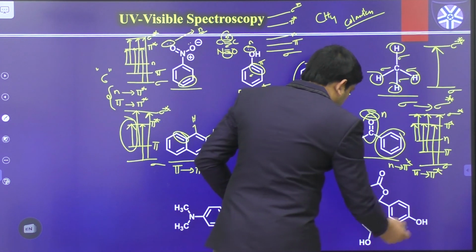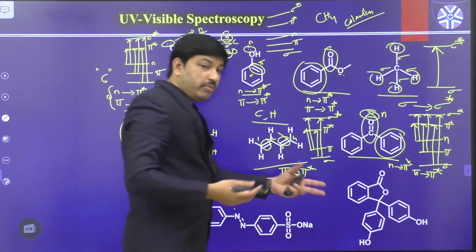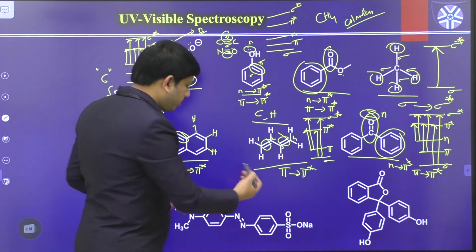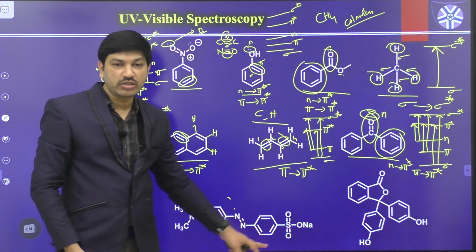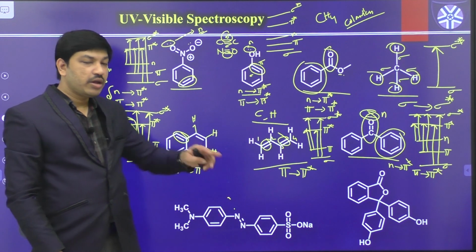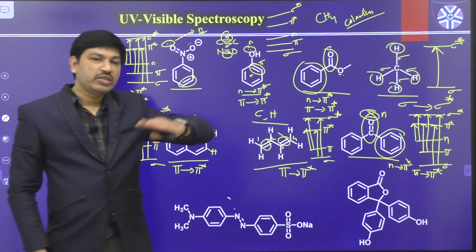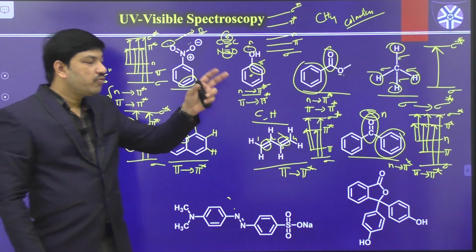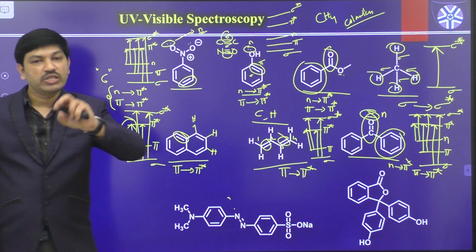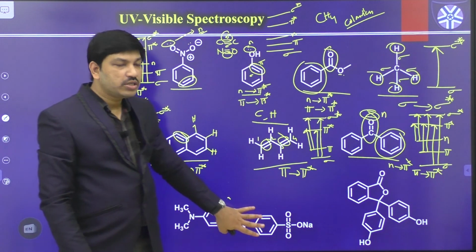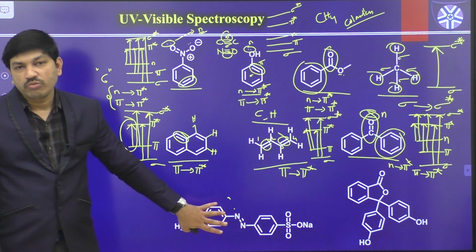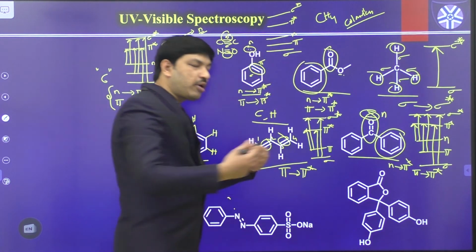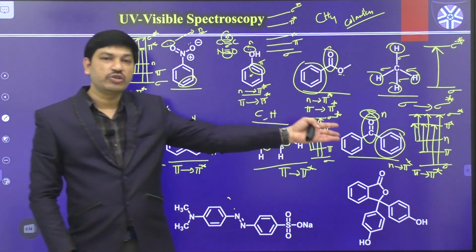But in this case also the color property is mainly because of the different electron transitions, because we have more number of bonds here. So here we have an n to pi star level. n to pi star is one of the lower-energy transitions that absorbs very close to 380, or sometimes more than 380. That is the reason these compounds act as colored compounds or indicators. Even the phenolphthalein indicator, in one form is colorless in nature, but in the other form it is pink in color.